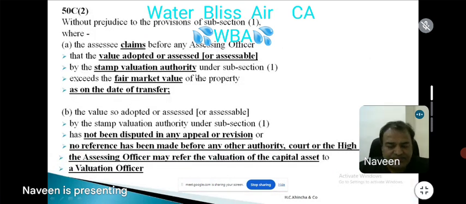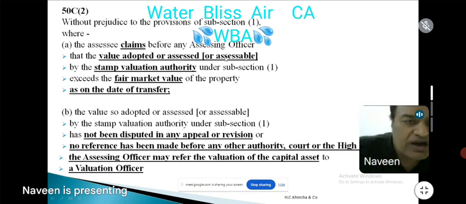Now 50C(2). Then we will see the issues also. Don't worry. Now 50C(2). What is 50C(2)? The assessee makes a claim before the AO. Now what has happened?